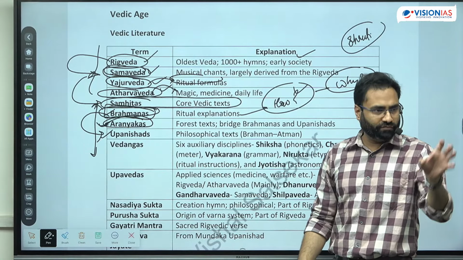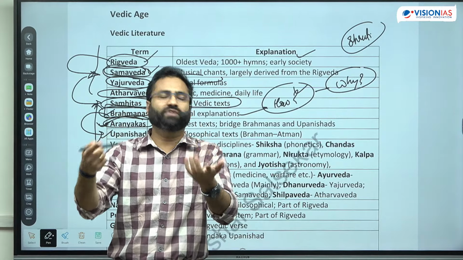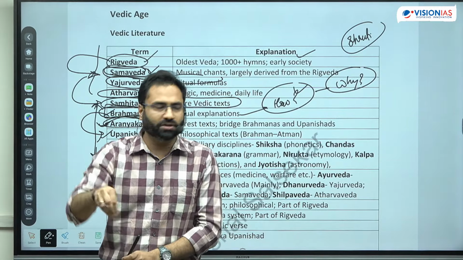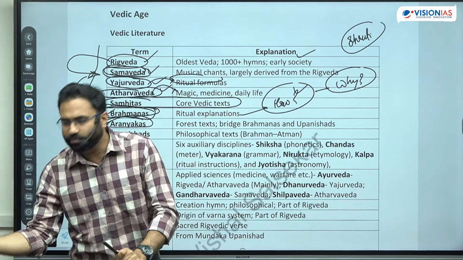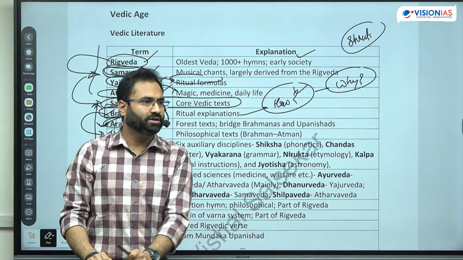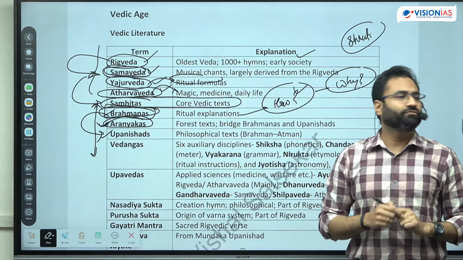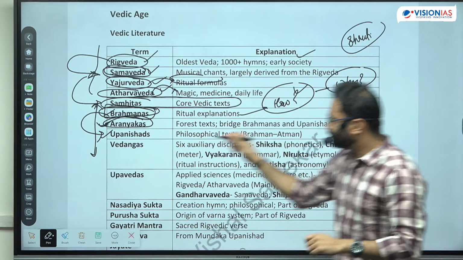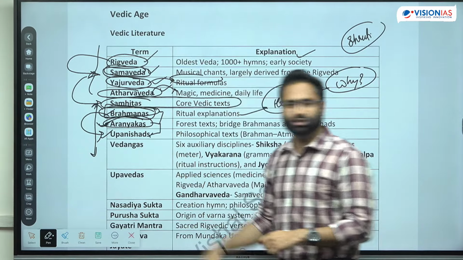Suppose those people who were residing in household can perform with, let's say, 1 kg of ghee. Now for the forest dweller, since it is aranyak, that is for the forest dwellers, that particular individual can utilize the alternative samagri that is available. So this gives an idea of why it has to be performed. So it is moving towards the philosophical aspect now, and that's why it is known as the bridge between the Brahmins and Upanishads.